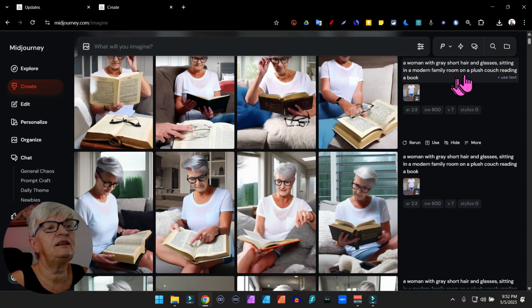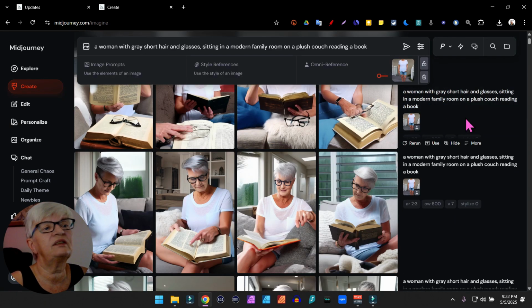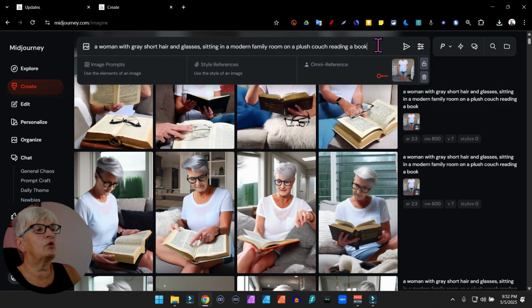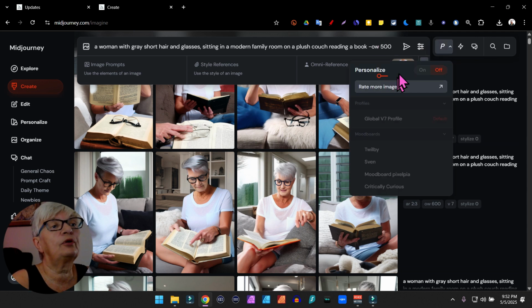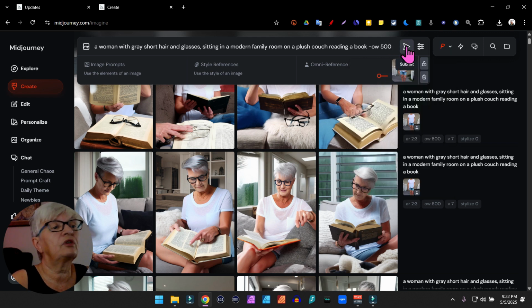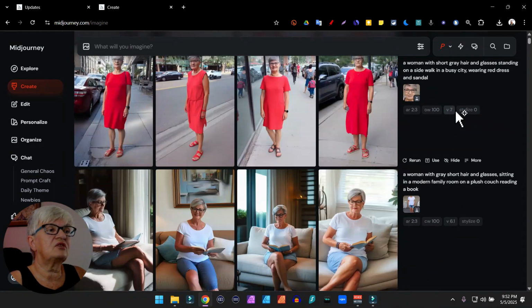Let's try these. We had the best results with this prompt: a woman with grey short hair and glasses sitting in a modern family room on a plush couch reading a book. And let's say Omni weight 500, which has worked better. But this time turn personalization on. The global. I have my mood boards down here, but I'm not going to use them. But I'm going to use my default mood board and see how that changes anything.